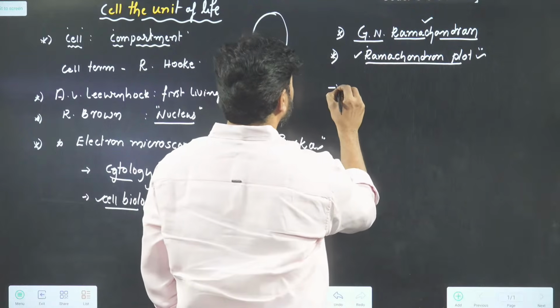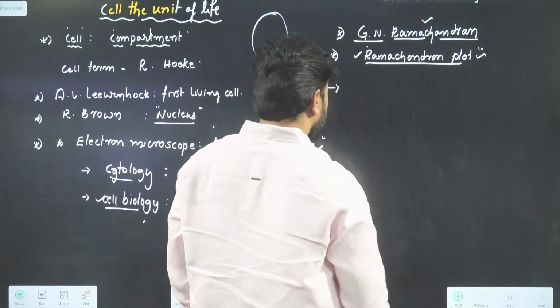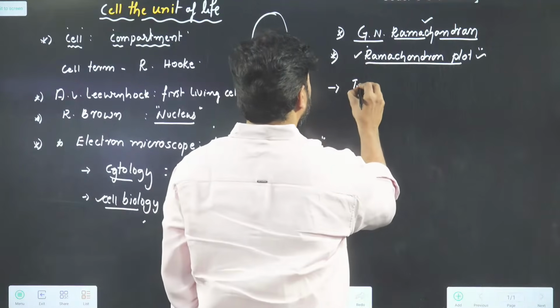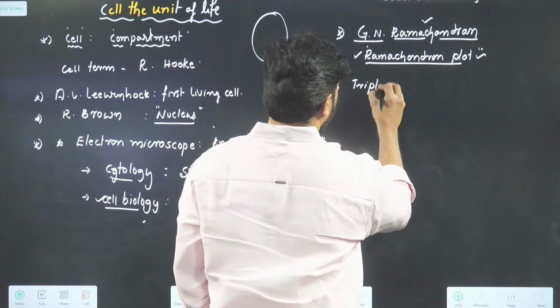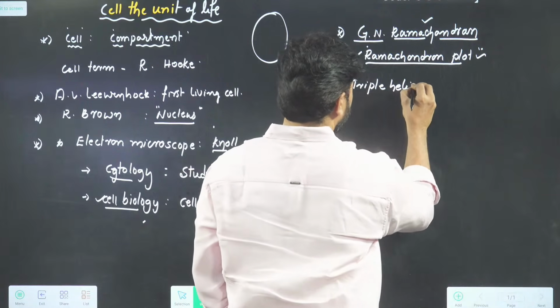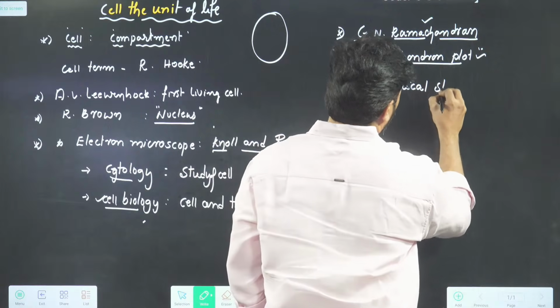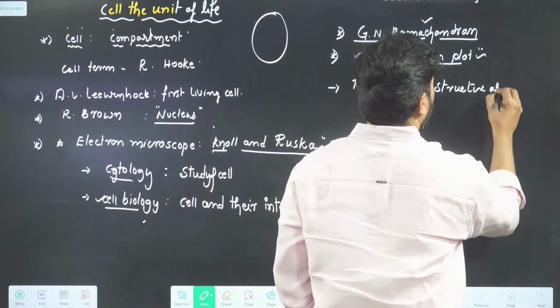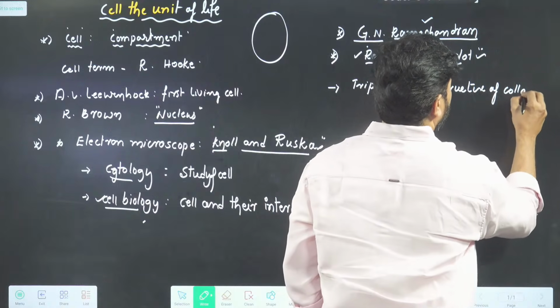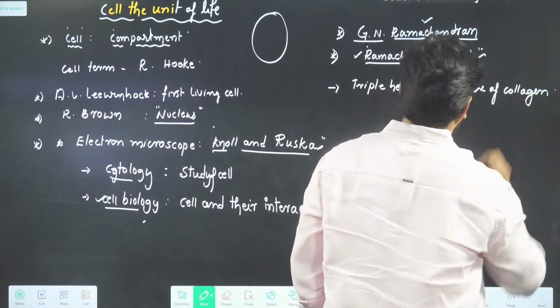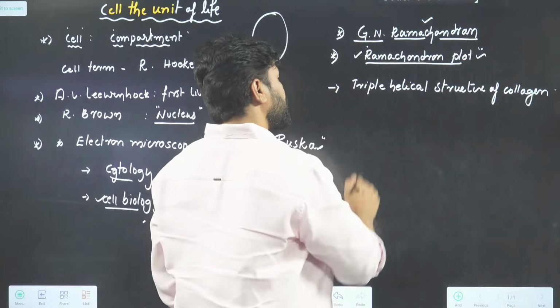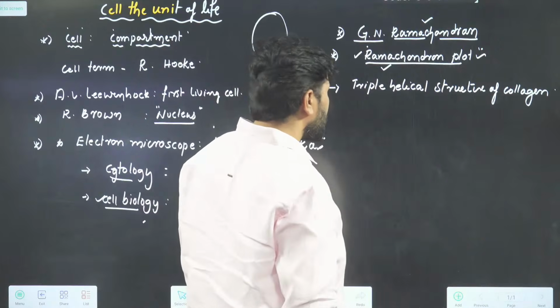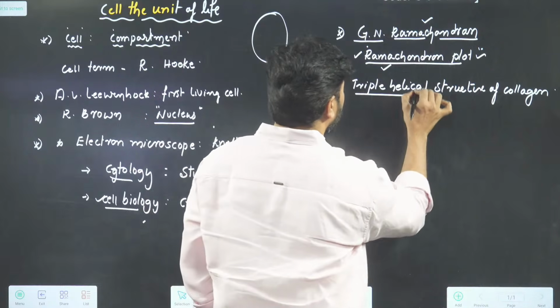By using the Ramachandran plot, he discovered the triple helical structure of collagen. How does collagen structure develop? Triple helical structure of collagen. The collagen structure was explained by our Ramachandran in the name of the triple helical structure.